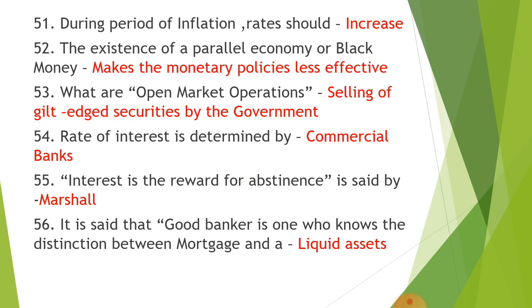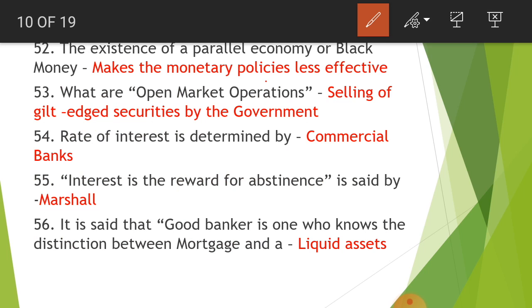The existence of parallel economy or black money makes the monetary policies less effective. Next, what are open market operations? So it is selling of gilt-edged securities by the government. Next, 54th, the rate of interest is determined by commercial banks. Okay, so RBI has its own rate. At the same time, commercial banks can decide their own rates.